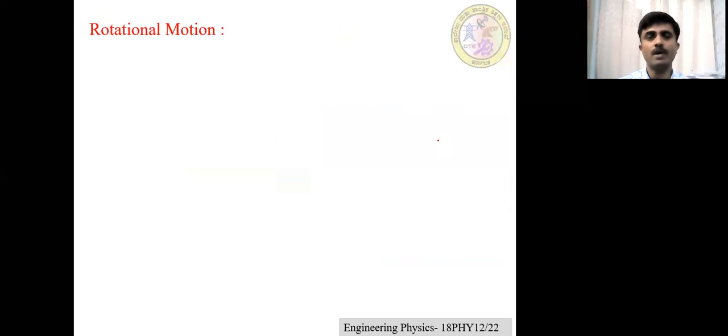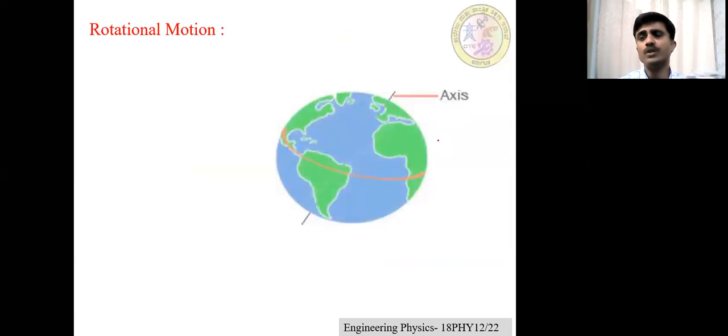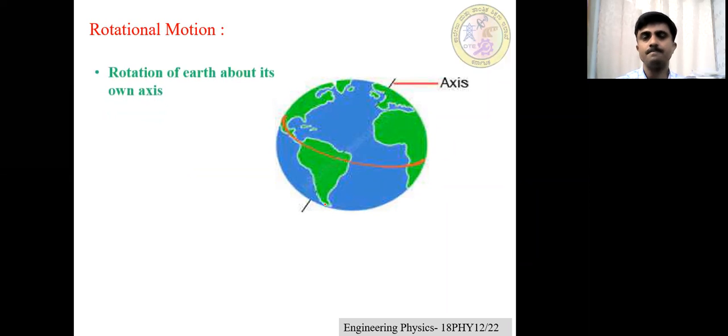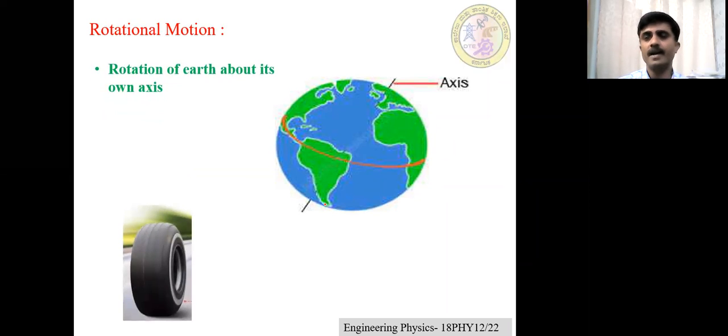Okay, now let's move on to the second one, that is called rotational motion. What is rotational motion? Rotation is the motion of a particle about its one axis. About its one axis is called rotational motion. For example, rotation of the earth about its one axis. Similarly, rotation of tiles is also an example of rotational motion. Also, the spinning motion of electrons is an example of rotational motion, and many more.